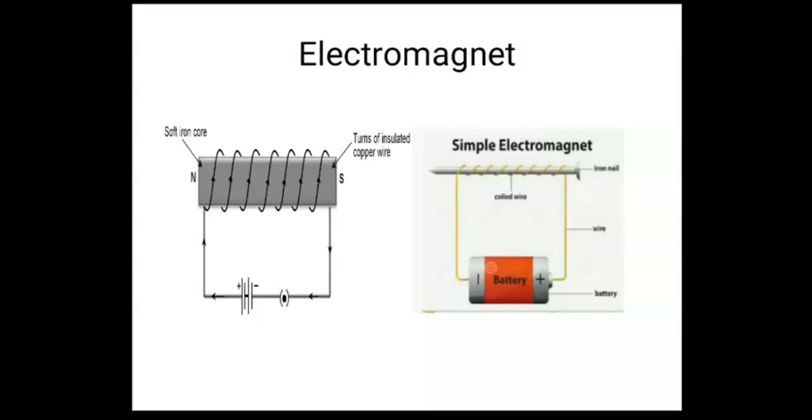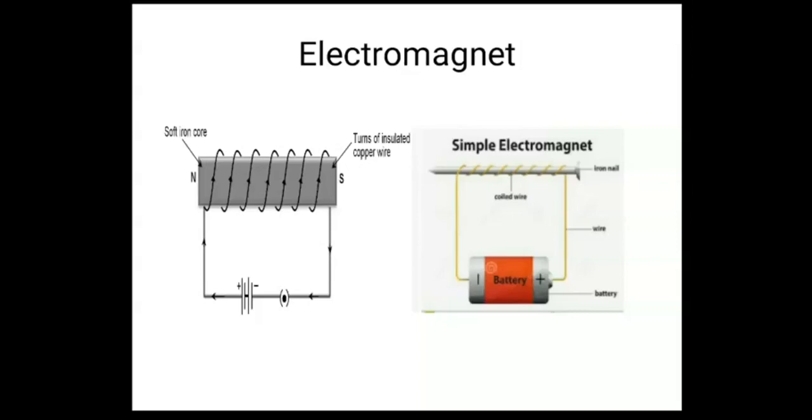In the diagram you can see that there is one conductor. Just consider that the conductor is made of iron. A copper wire is wound on that conductor, and the supply is given between the two ends of that copper wire. So what will happen? The current will start flowing. As soon as the current starts flowing, this will become a magnet.